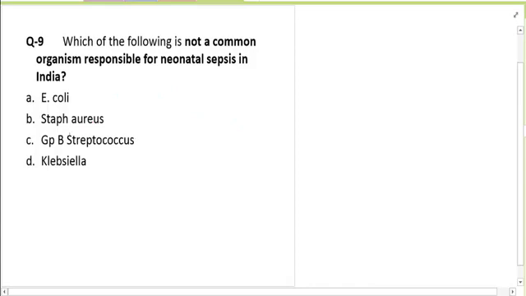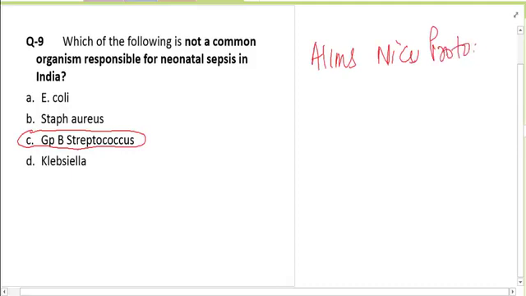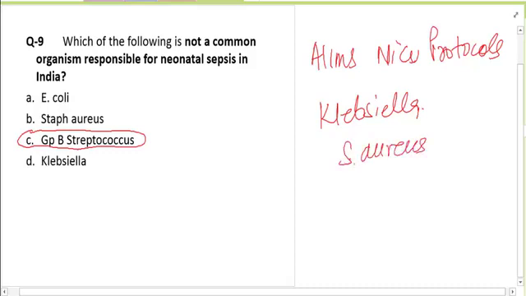Coming to what are the causes of neonatal sepsis everywhere. Of course, group B streptococci cause sepsis in the newborn. In fact, in India, there was a very big study done according to the AIIMS NICU protocol, so if you ever get time on Google, just check the AIIMS NICU protocols. The most common organism was Klebsiella, followed by Staph aureus.